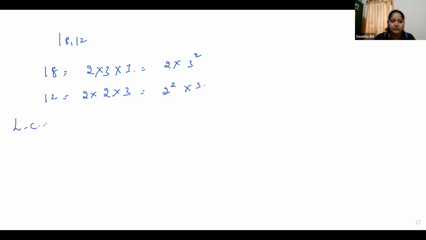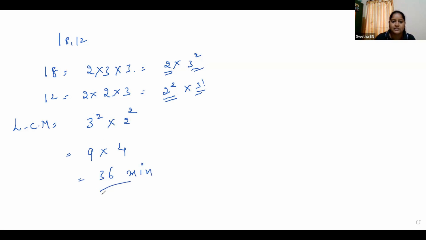So LCM is equal to, you have to take the greatest power of the number. So here greatest power is 3 to the power of 2. Here we have only 3, here we have 2 and this is 2 square. So you have to take the greatest power. So 3 square is 9, 2 square is 4. So they will meet after 36 minutes.